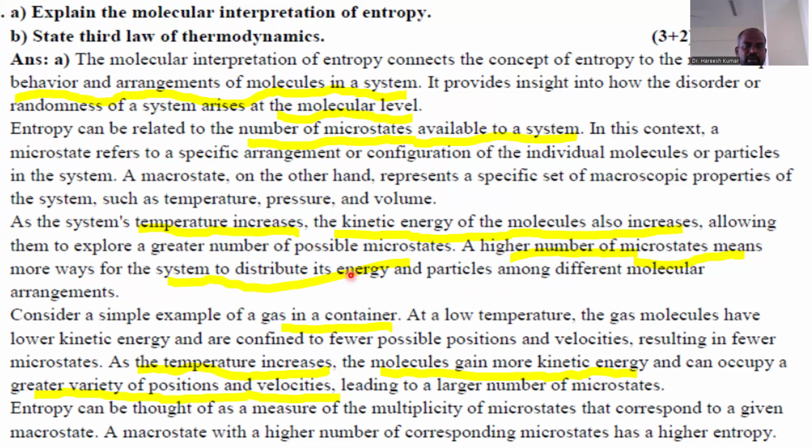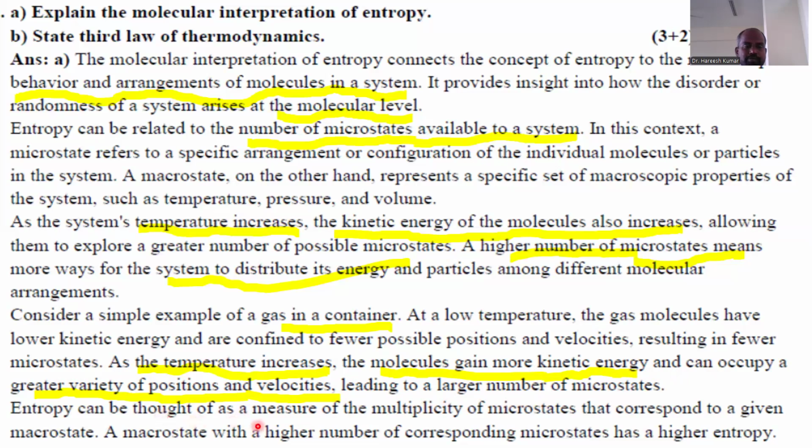Consider a simple example of a gas in a container. At a low temperature, the gas molecules have a lower kinetic energy and are confined to fewer possible positions and velocities, resulting in fewer microstates. As the temperature increases, the molecules gain more kinetic energy and can occupy a greater variety of positions and velocities, leading to a larger number of microstates.